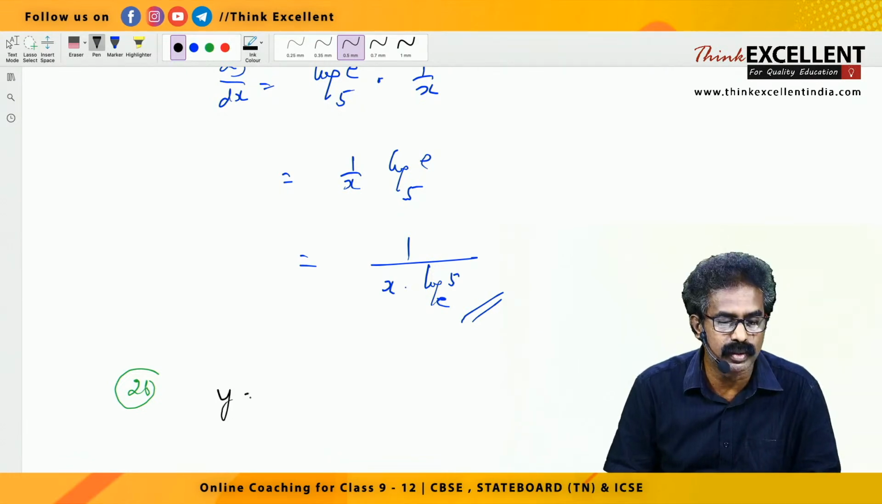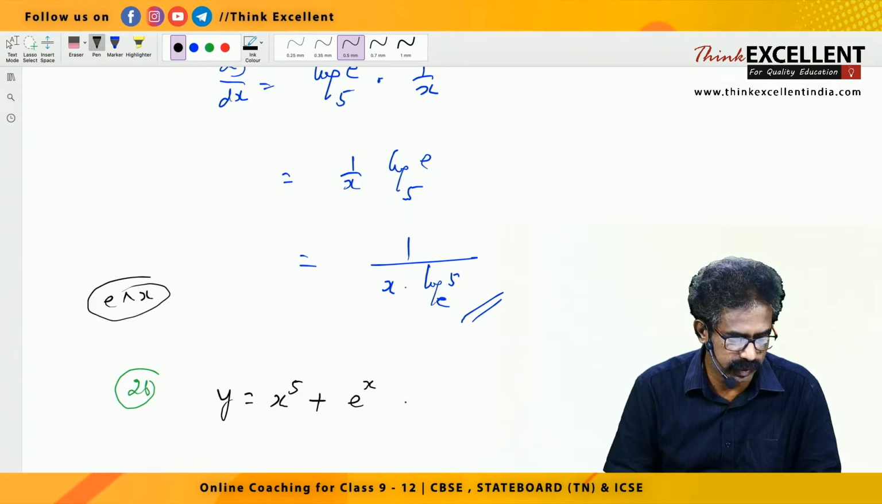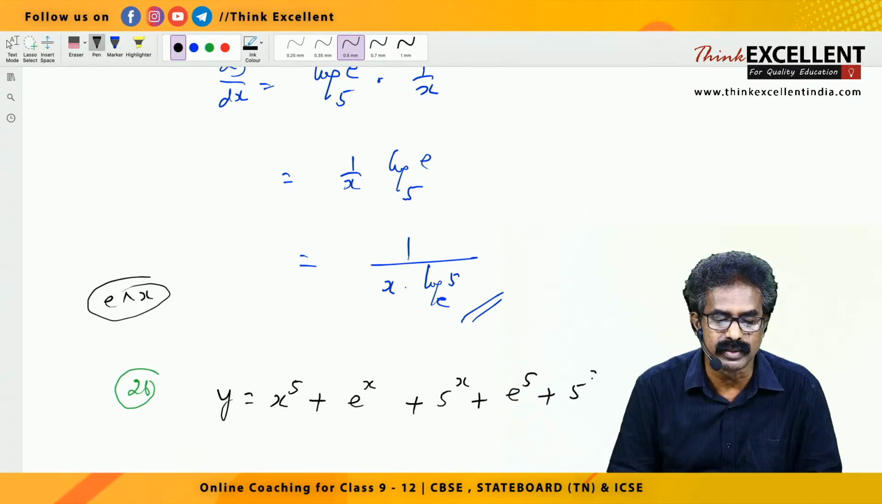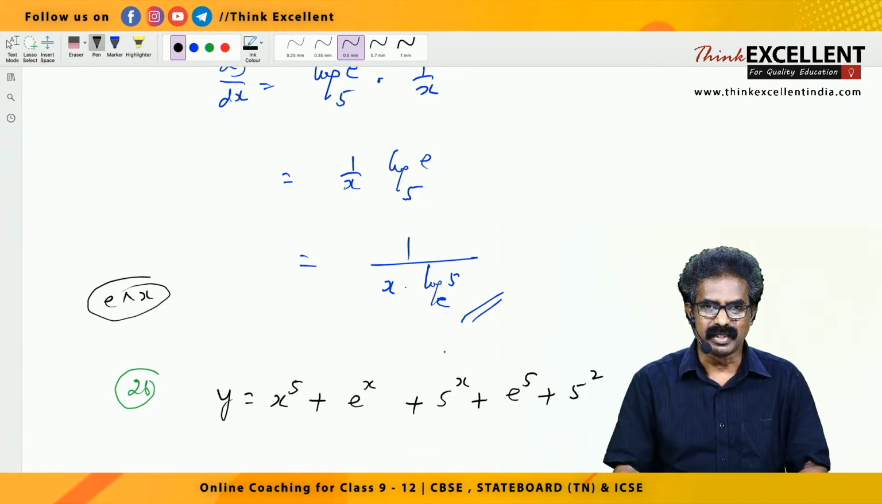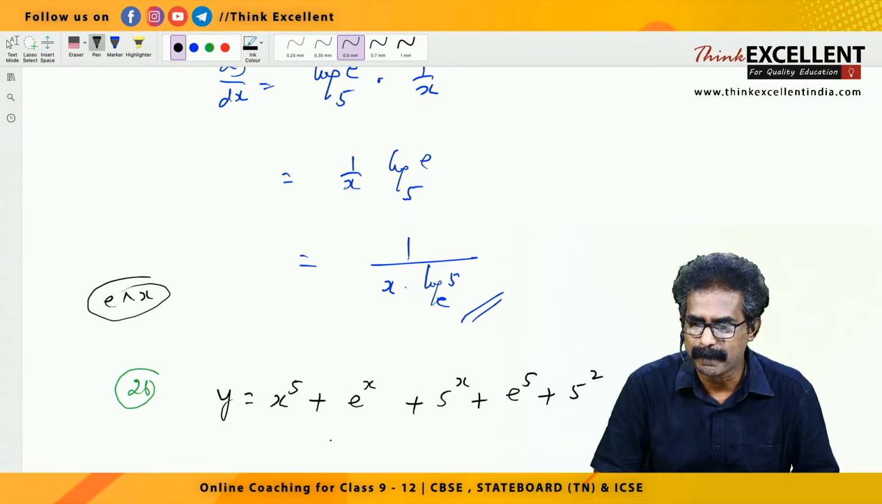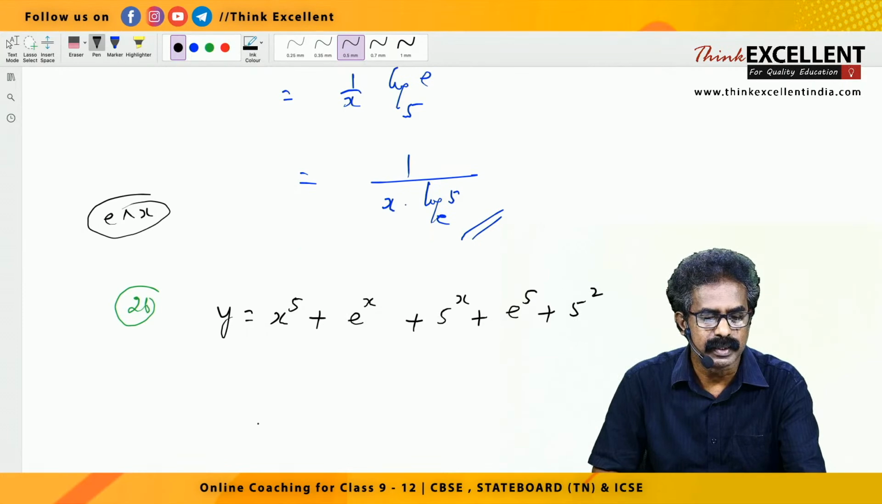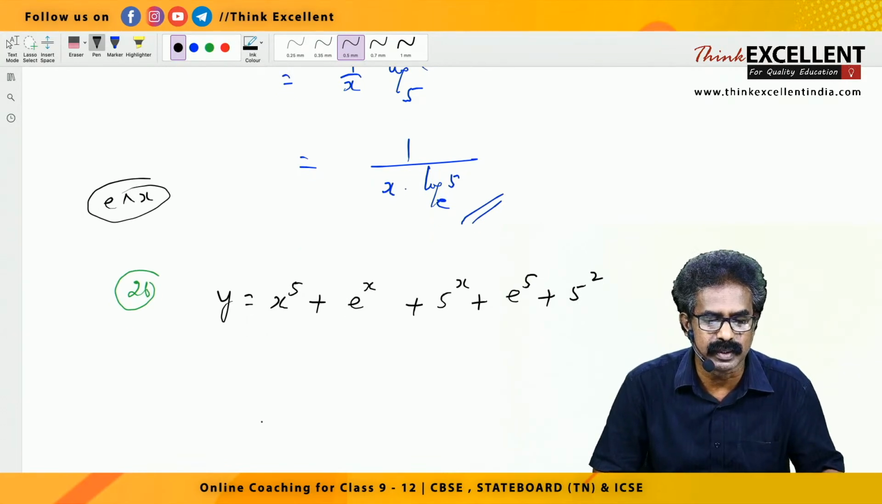Okay, so y equal to x raised to 5 plus e power x plus 5 raised to x plus e raised to 5 plus 5 square. While typing e power x, you can write it like this. Some of you may think it is such a lengthy question, but no, it's very simple. Just go through.